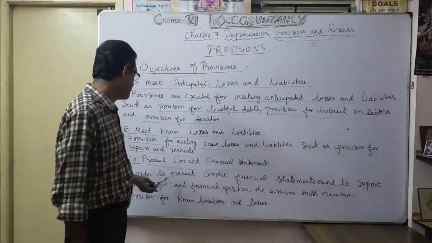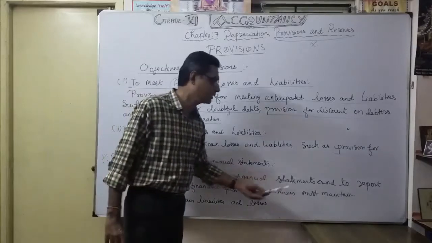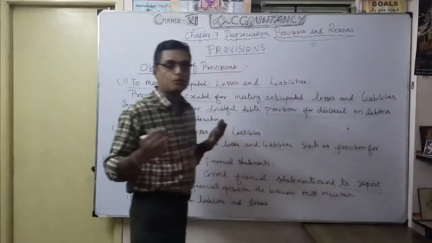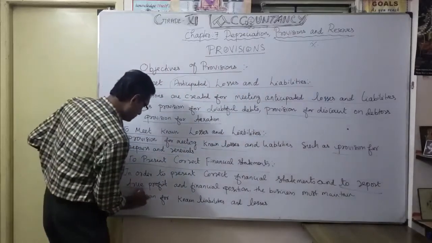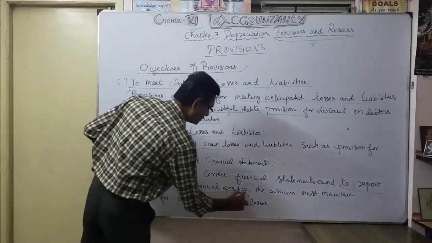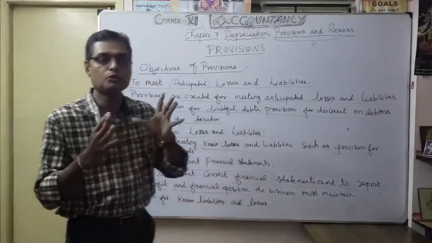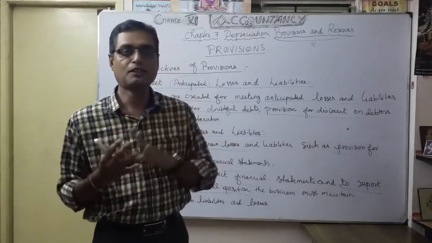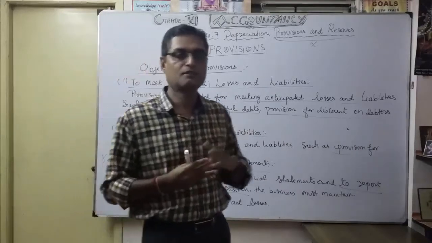In order to present correct financial statements, what is the report you are getting? True profit and financial position. Here you want to give financial position, our balance sheet. So what is financial position? What are our assets? What are our liabilities?